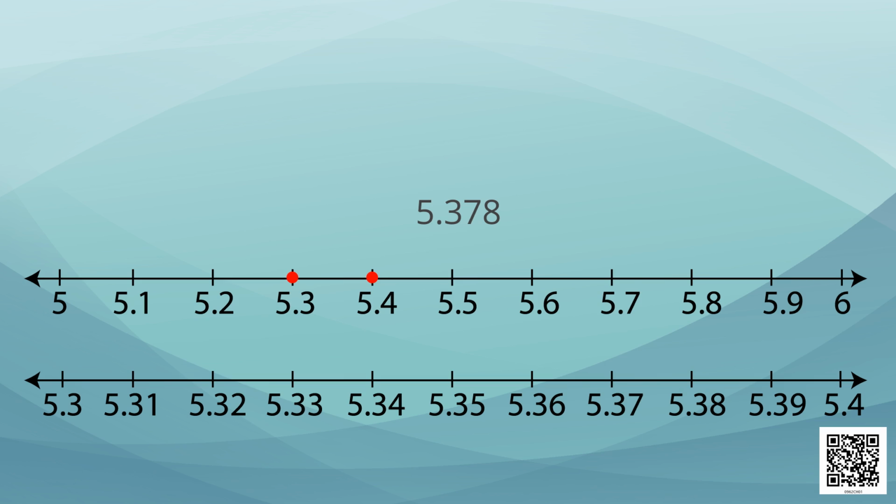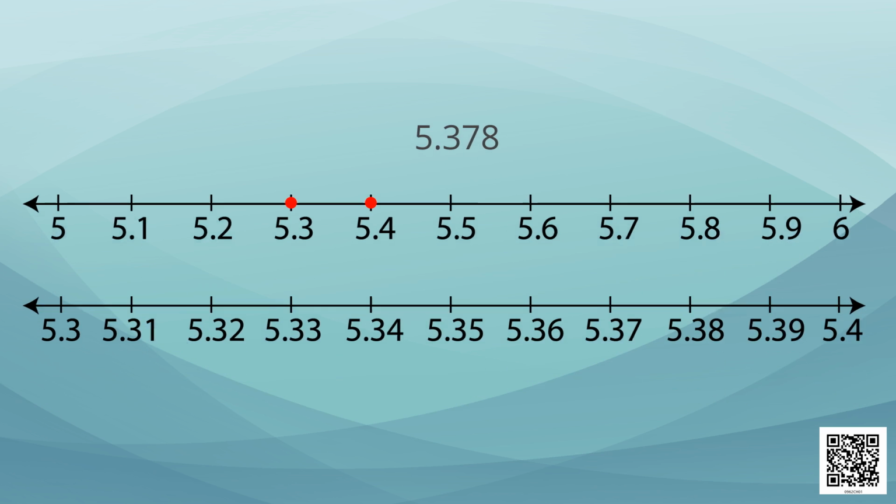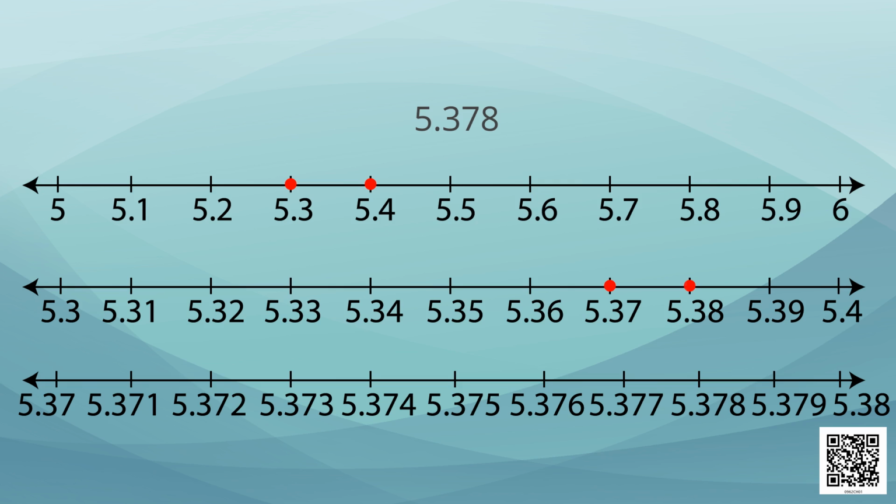We need 5.37. Thus, now we will look at the distance between 5.37 and 5.38. Look at their further divisions. We will find 5.371, 5.372, etc. So, our point will be on 5.378. In a similar way, you can also try this with some more examples.